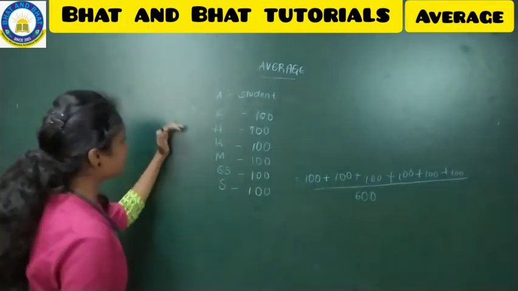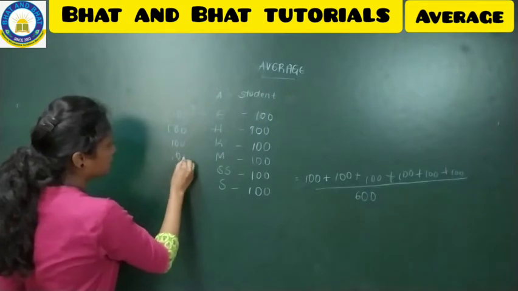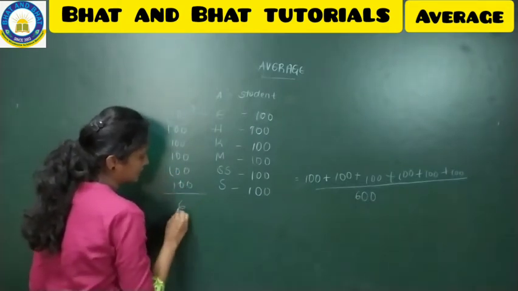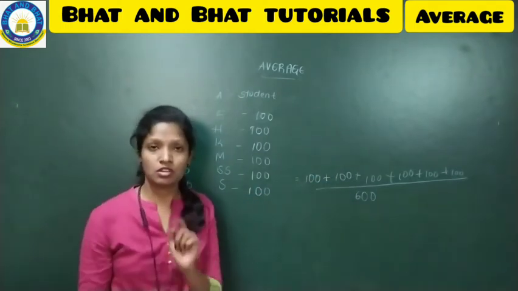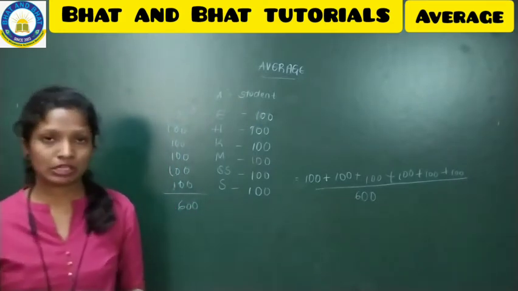In each and every subject the total is 100, so the total is 600. So 600 divided by 600 is 100%. So the student has got 100% result.